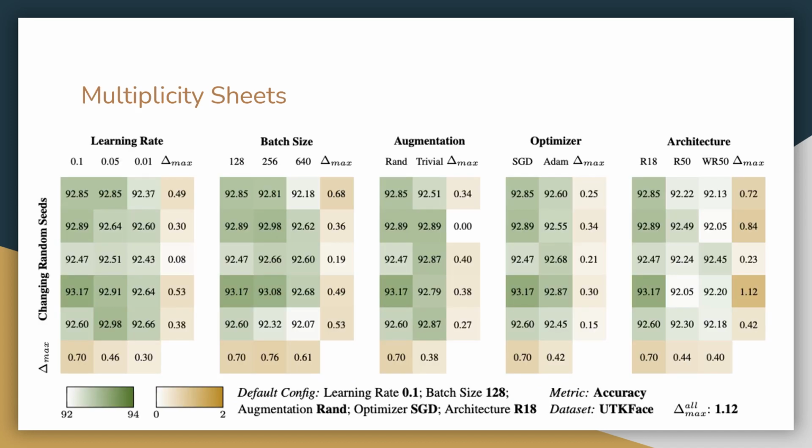Next, we introduce multiplicity sheets, a simple way to record the model performance across various training setups. We have three different levels of readability in our multiplicity sheets. First, we record all raw scores to make sure no information is lost.